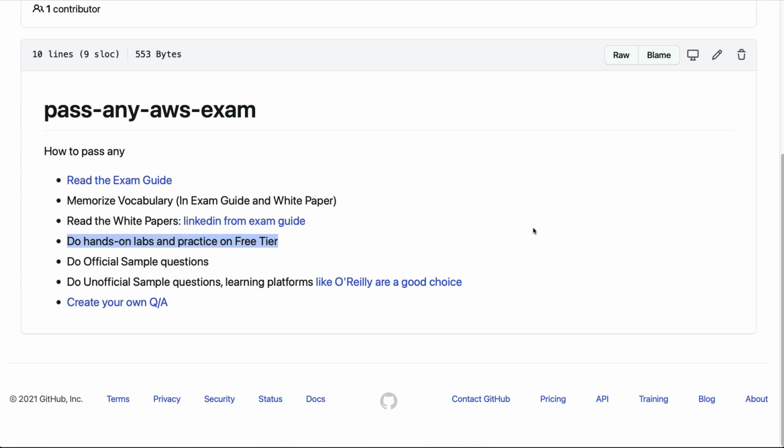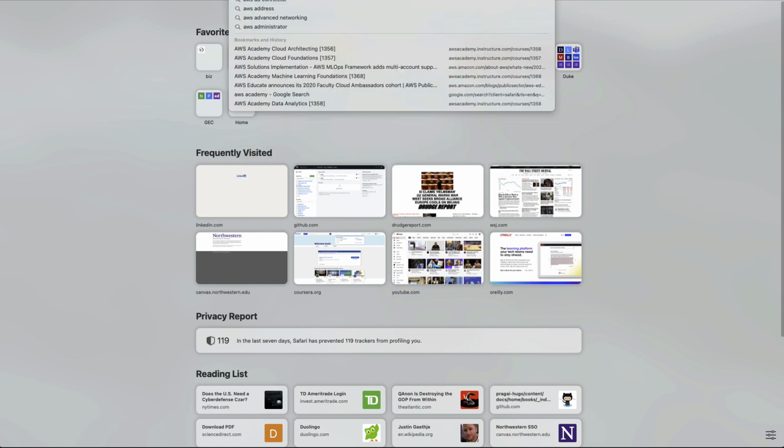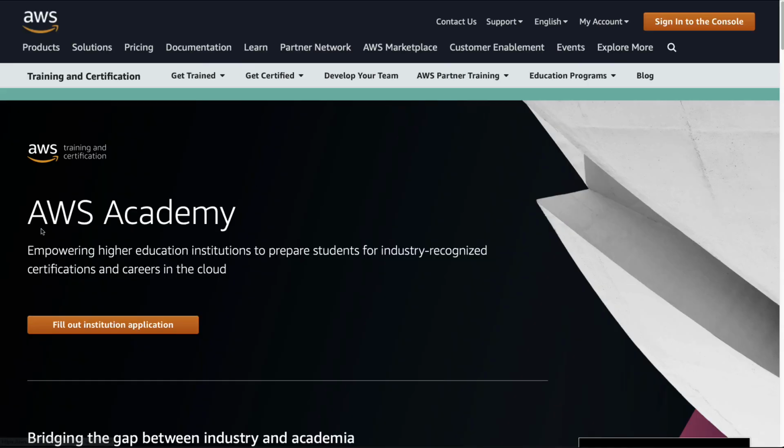Now, this is one of the things that I think is really critical to be aware of, is that there are lots of free labs that are available. And if you work at a university or you're a student at a university, one of the ways you can get access to it is something called AWS Academy. And let's go ahead and find this AWS Academy.